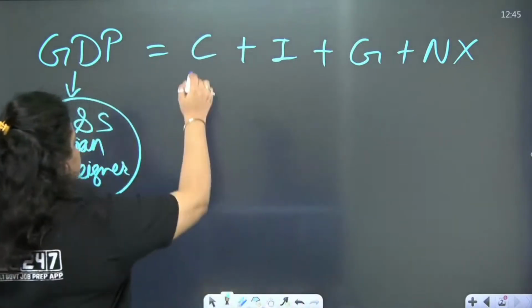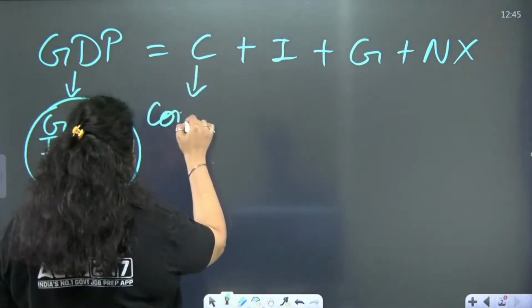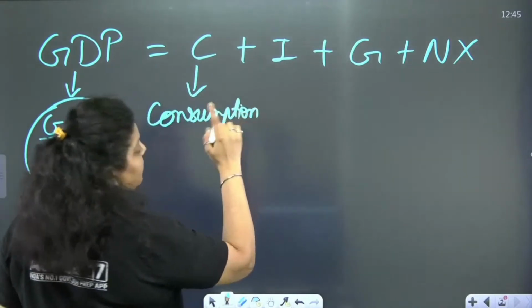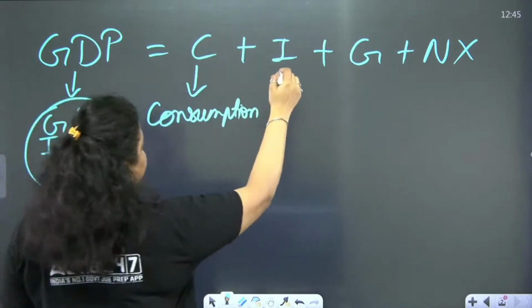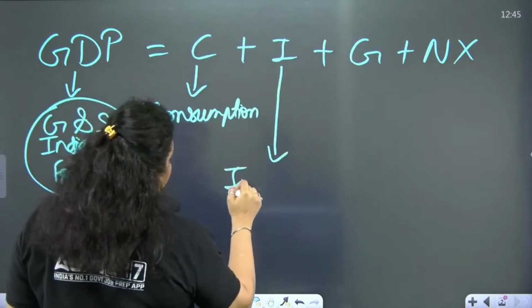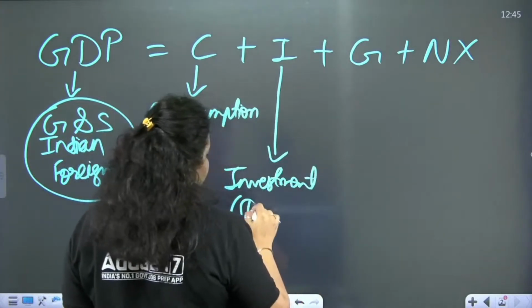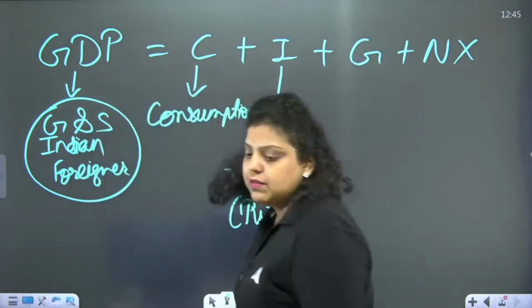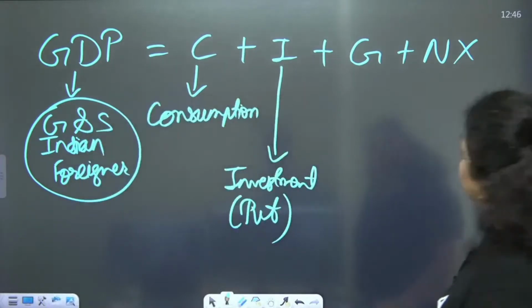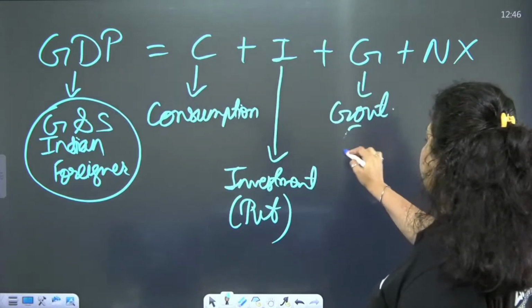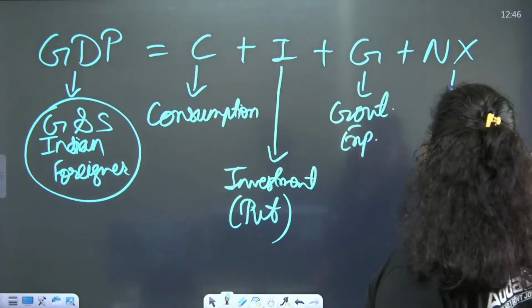It means macroeconomics will grow. So here the C stands for consumption, consumption by households. Consumption by whom? Households. Then I stands for investment, and that investment is by the private firms. So private investment is denoted as I. And G stands for government expenditure here. And NX stands for net exports.